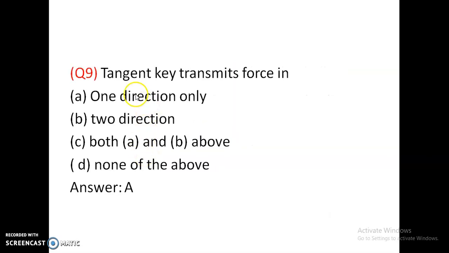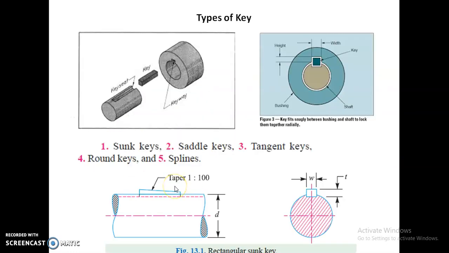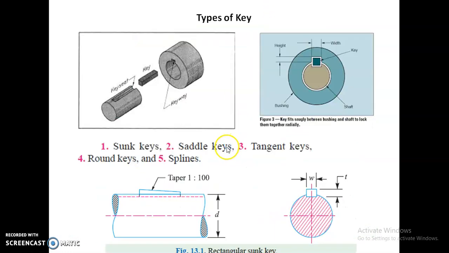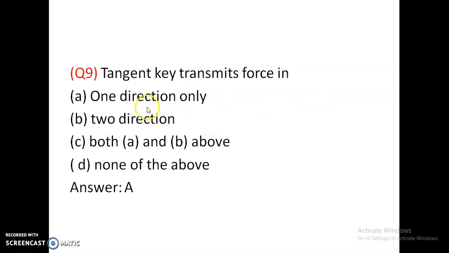Keys. A tangent key transmits force in one direction only, two directions, both A and B above, or none of the above. So there are 3 types of keys: sunk keys, saddle keys and tangent keys. So this is a sunk key. A sunk key is sunk inside the keyway, so it is called a sunk key. It is a saddle key, flat saddle key. It is a tangent key. Tangent key transmits force in one direction only.